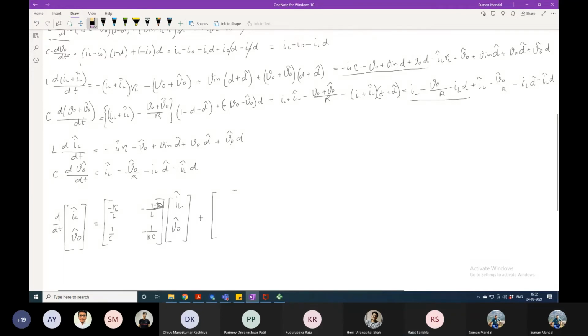Now you tell me what should be the equation then in the next part. Other parameters are also there. This thing is done. D cap is there, sir. Then D cap and D. V0 cap is there. This part should be added or not? This is my question. You have not added. Why are you not adding?